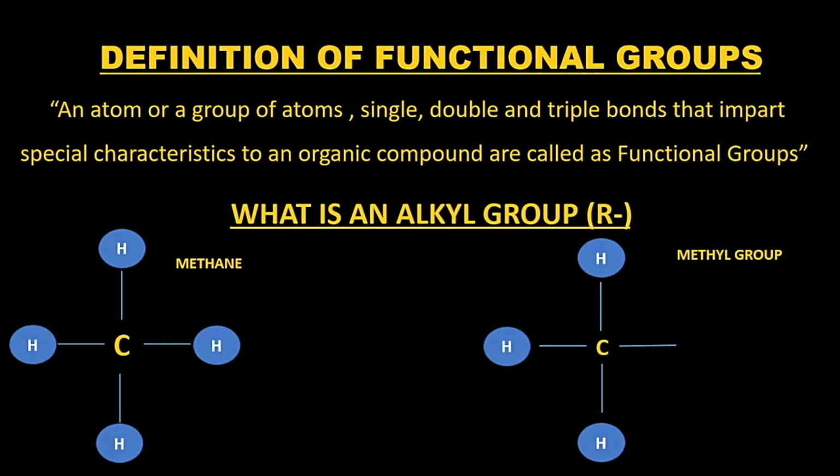Similarly, we can have ethane, propane or butane, which will make ethyl group, propyl group or butyl group respectively. In a nutshell, an alkyl group contains one vacant bond which is available for bonding with any other group.